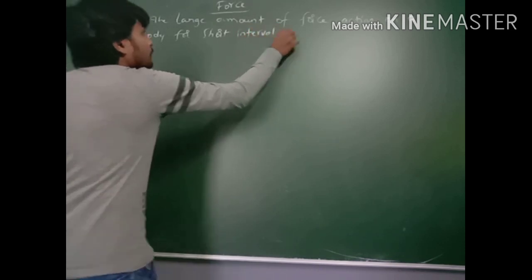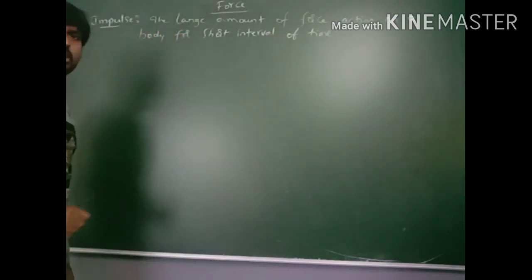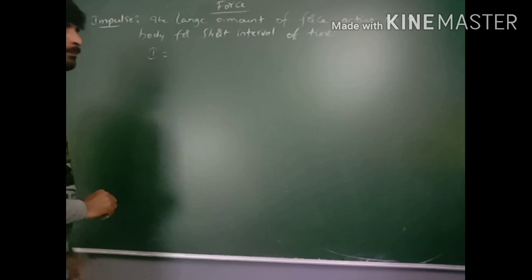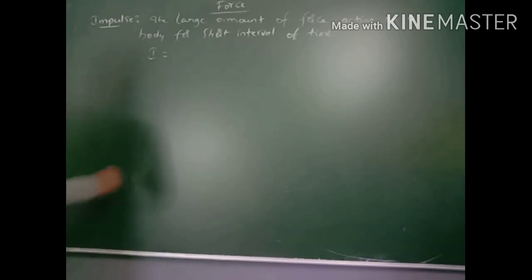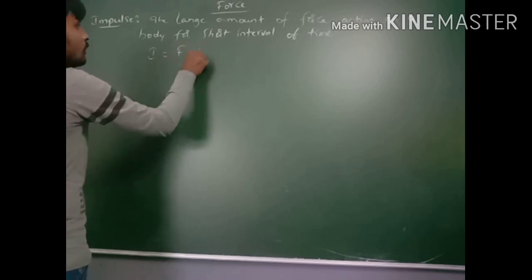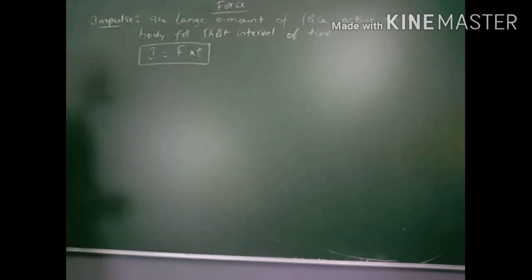Impulse is denoted by I or J in some books. Impulse is equal to force into time. It is the formula for impulse.